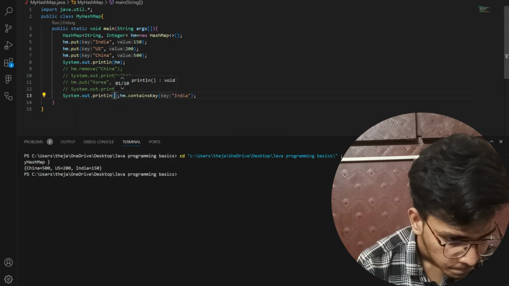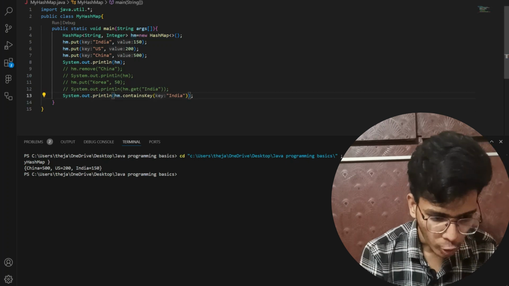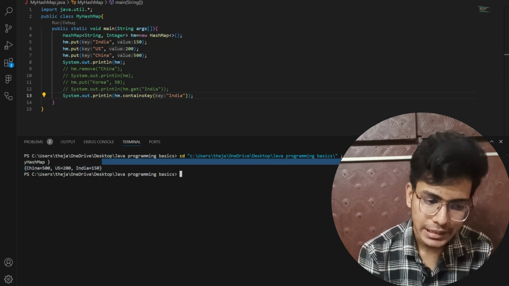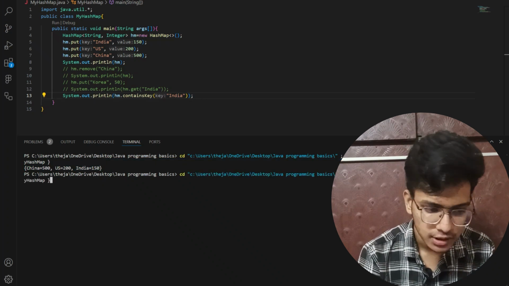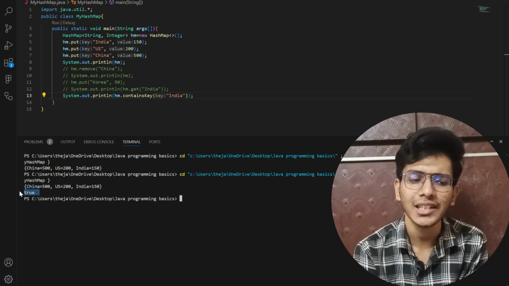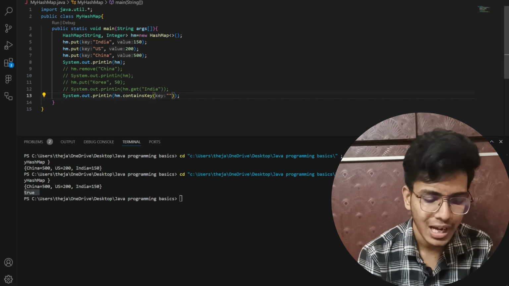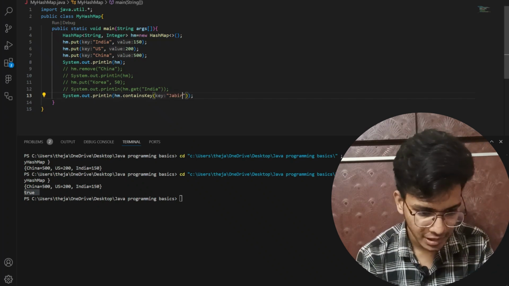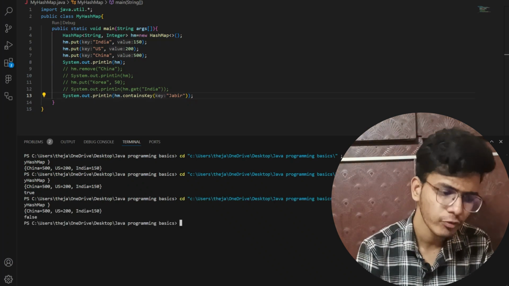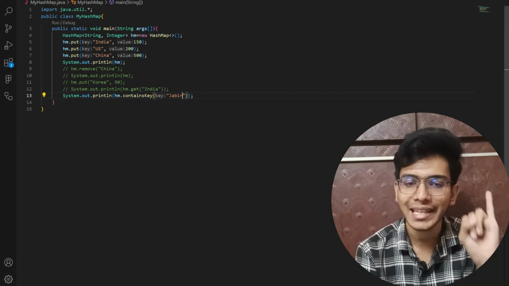System.out.print. Now you can see that in the hash map my India key exists. So if India exists, then it should return true. You can see that I got the output as true. Now if I pass some random country name instead of India, let me give Jabir as a country name. Now let me save and run. If I run this, then I should get false. You can see that I am getting false because Jabir doesn't exist in my hash map. Like this I will check whether the key exists or not.